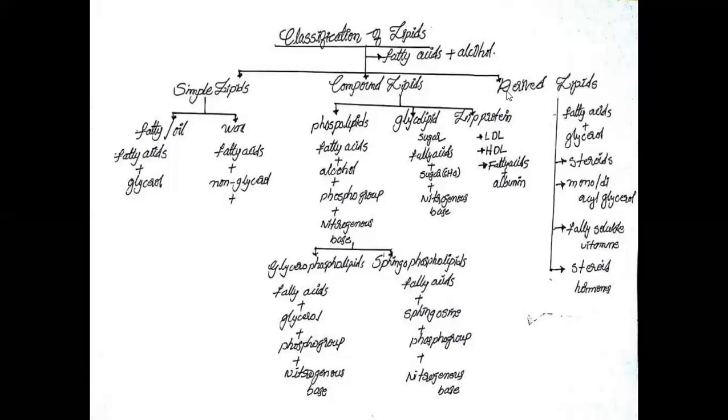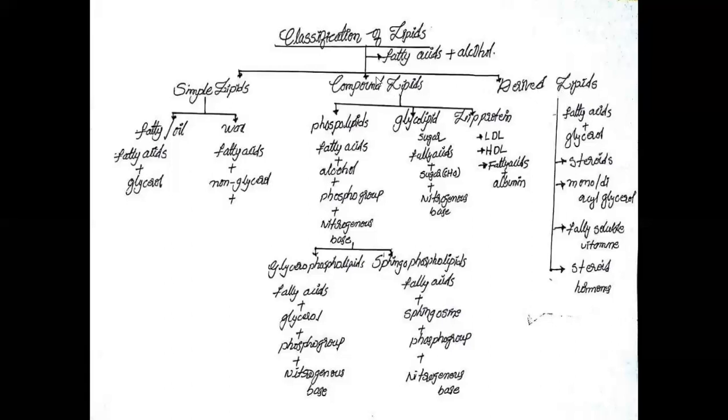And the next, third type of lipids, derived lipids. The derived lipids are synthesized from simple or compound lipids. They contain fatty acids and glycerols.